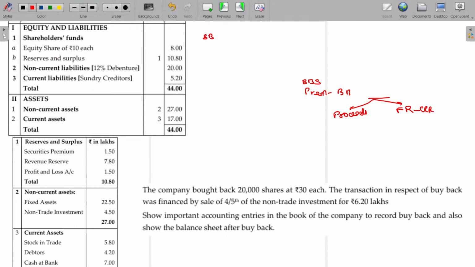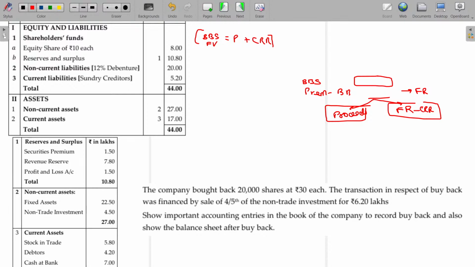Buyback share face value should be equivalent to proceeds and CRR. That's a cross verification. Means this proceeds and this amount should be equivalent to the face value of the buyback share. This amount is transferable to free resource. This is the loss transferable to the free resource.